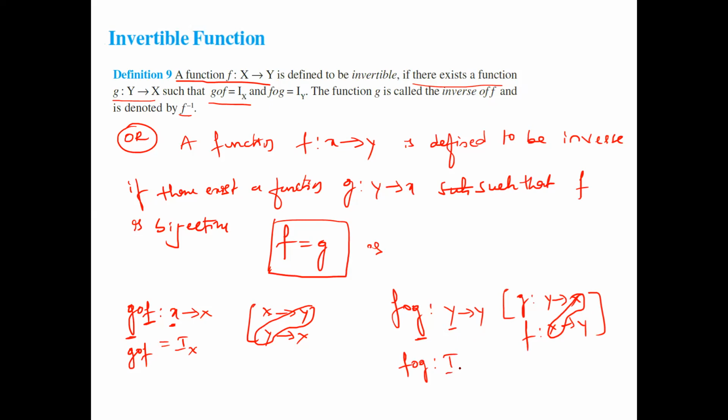So that's why I write it as Iy. So therefore Ix and Iy. Please note down. We are moving to the next slide.